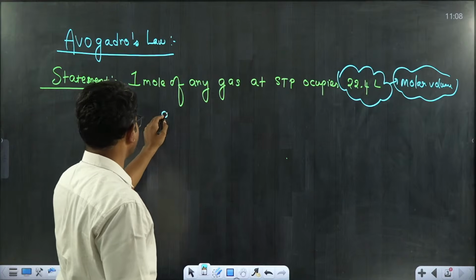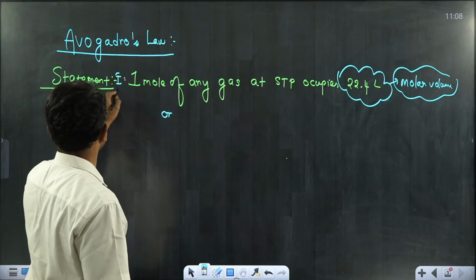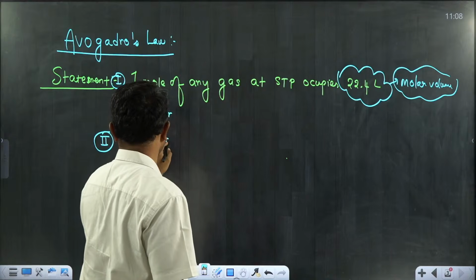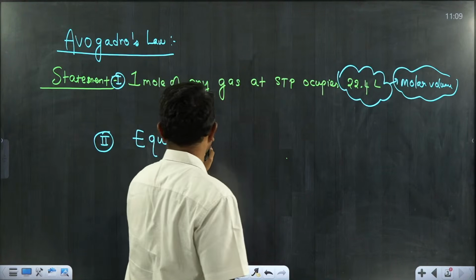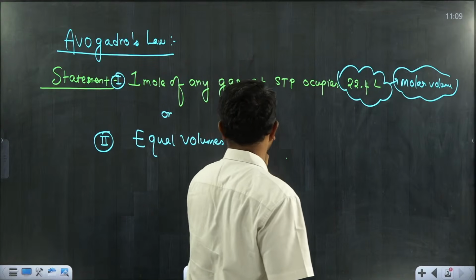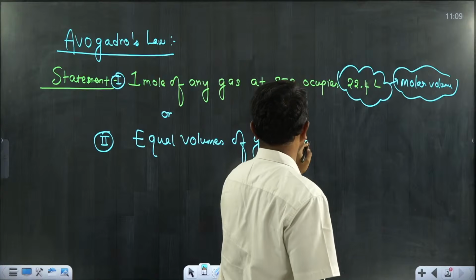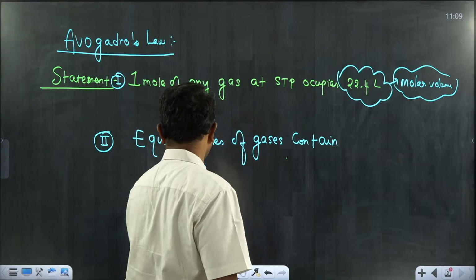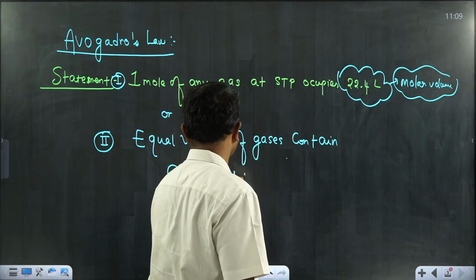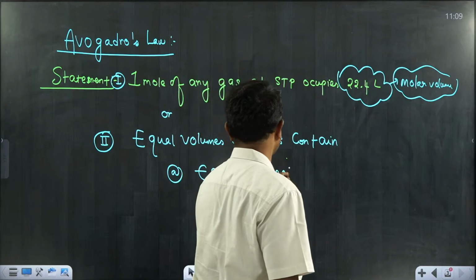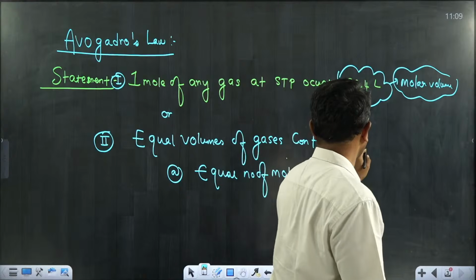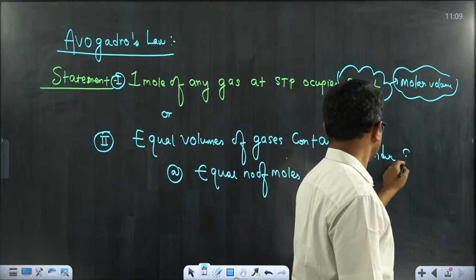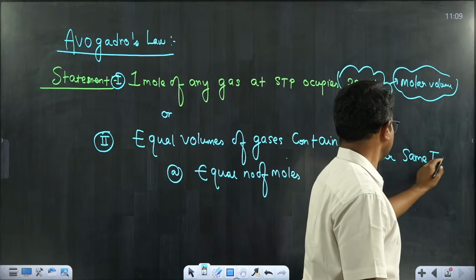Fine. The statement can also be referred to in this way. Statement number 2, Avogadro's law: equal volumes of gases contain equal number of moles, under the same temperature and pressure.